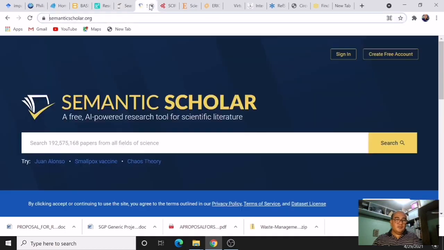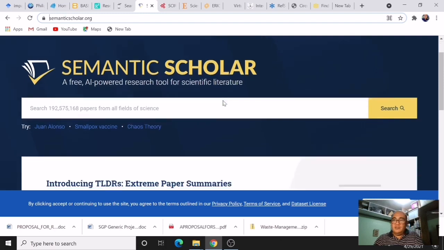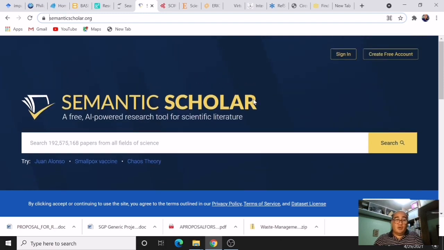Next to CORE is Semantic Scholar. Drawing on the power of artificial intelligence concepts such as natural language processing and machine learning, Semantic Scholar strives to up the ante for academic research sites. This AI-driven resource pulls information from over 184 million scientific papers. Again, this is the homepage of Semantic Scholar. You can create a free account and then sign in afterwards.